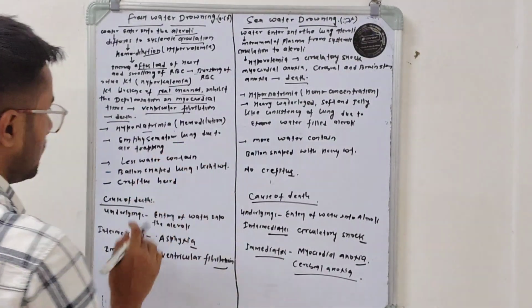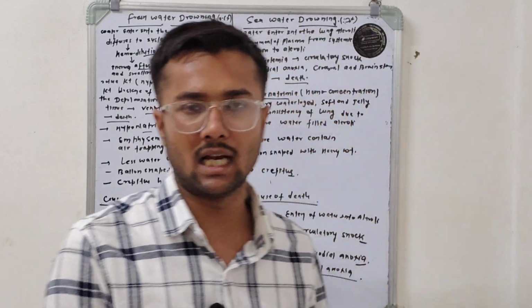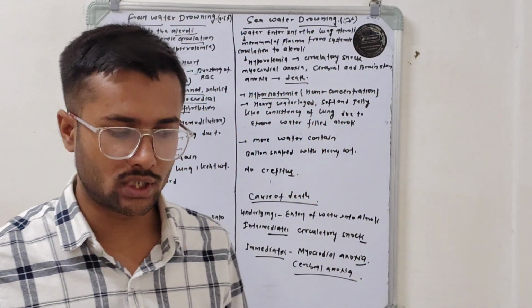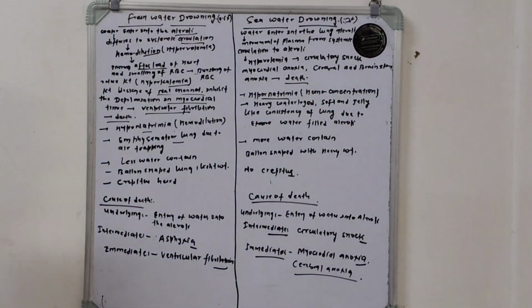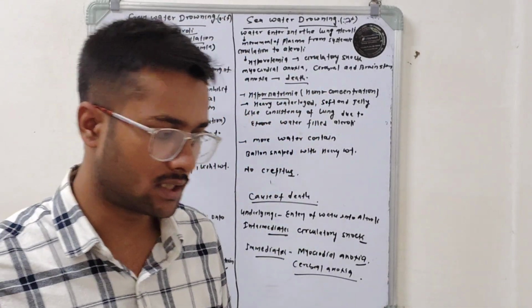In case of freshwater drownings, the lung alveoli are mostly filled with air. When the lung alveoli are mostly filled with air, they are light weighted, and this is called emphysematous lungs.